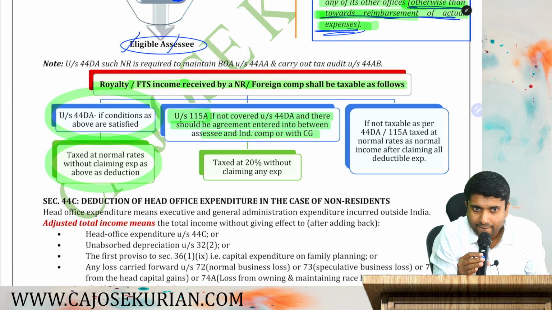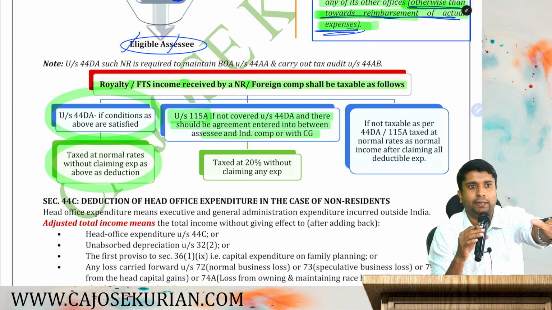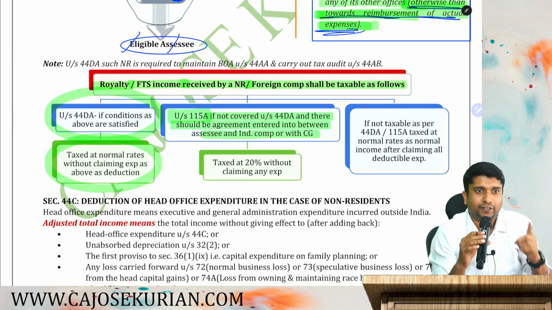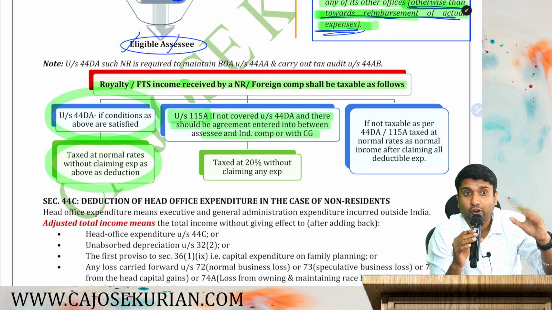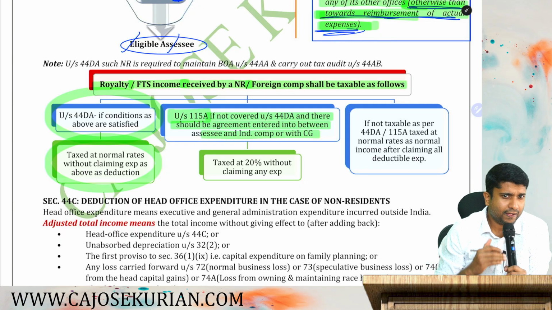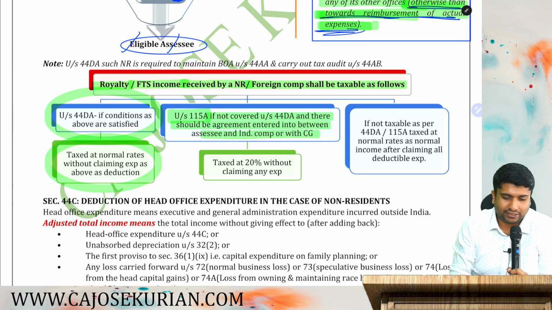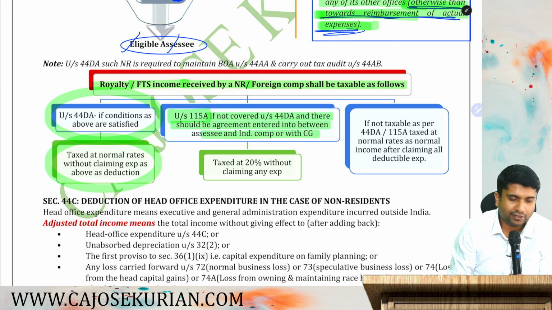Are you with me? Say there is no PE or the services are not connected with PE, but there is an agreement. Then the royalty and FTS will be taxable according to section 115A, not 44DA. Are you with me? Are you all listening? If there is no agreement, then 115A is also not applicable. And what is 115A? Very simple.